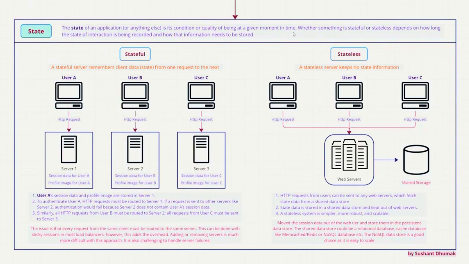I'm just giving an example of a database, but it may be for anything. Maybe the glass in front of me is full of water, so that is its state. If I drink the water and the glass becomes maybe half full, then that will be the state at that particular time. So state is just the condition of that particular item at that particular time.